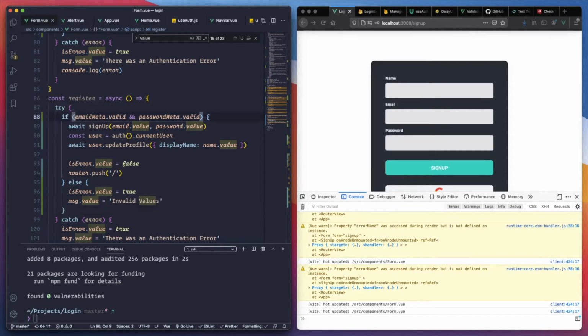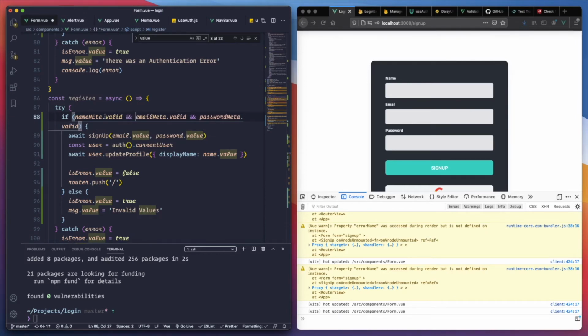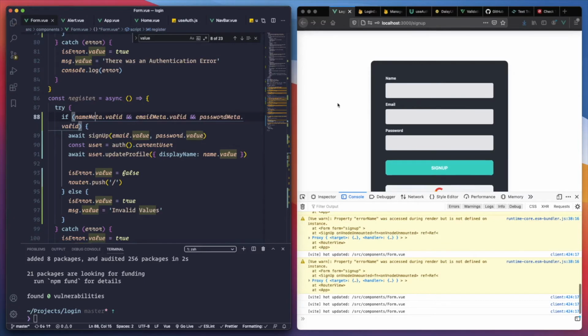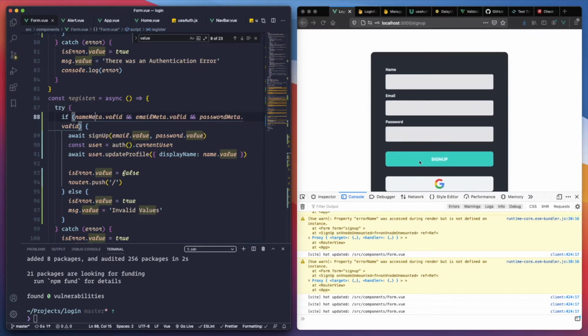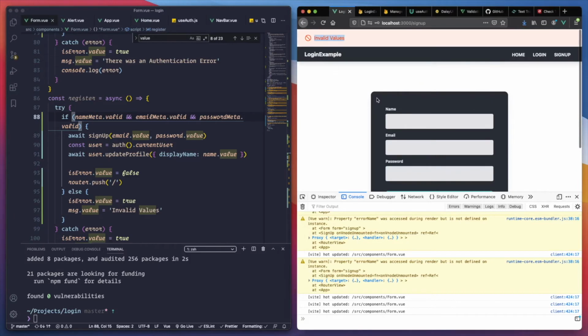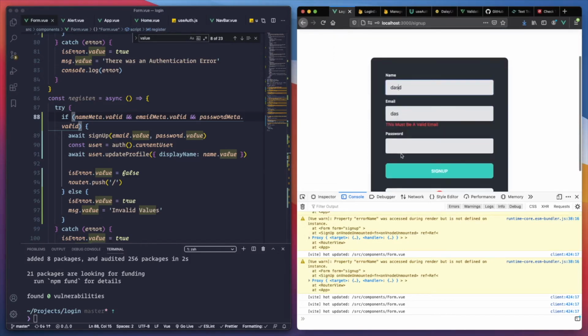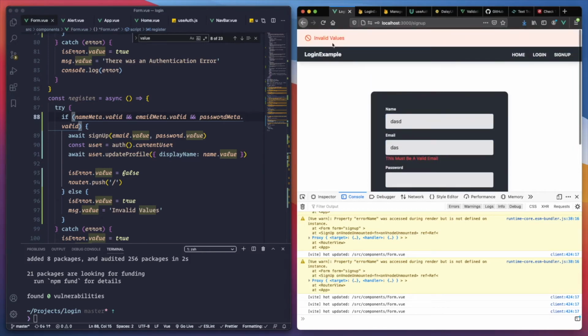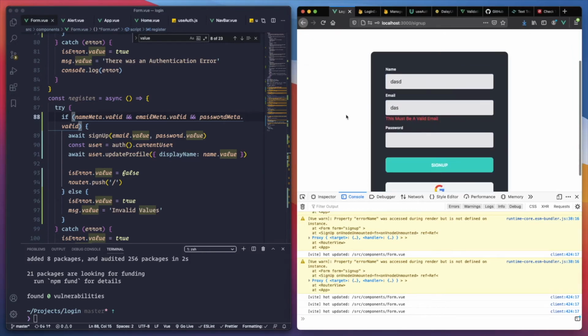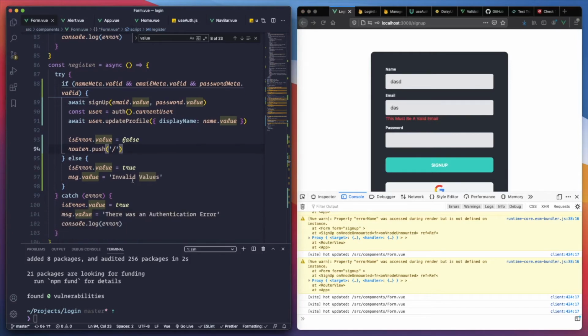So we need to verify the name meta valid and email meta valid and the other one valid. Until all of them are valid, if not, you'll give it that, right? This will allow us to proceed because we have invalid values in there. Perfect. So we already have that validation.